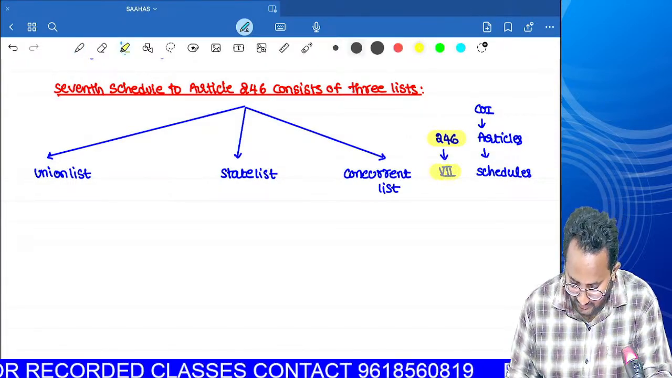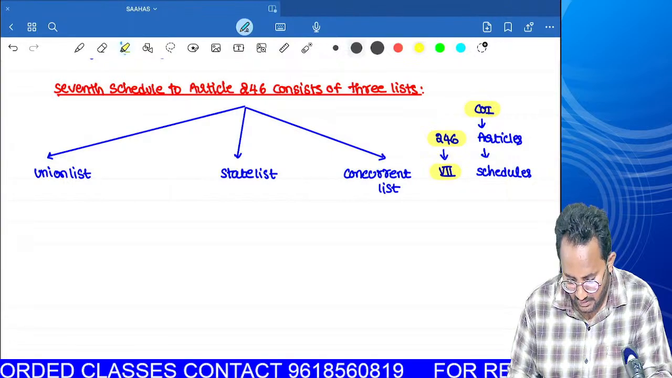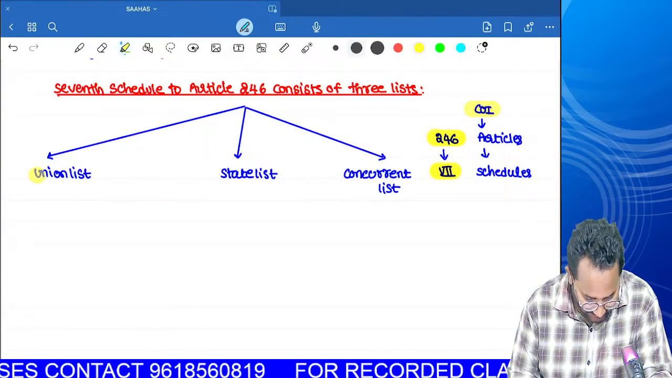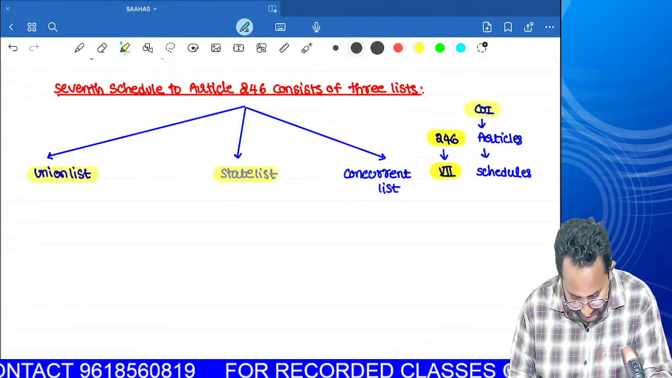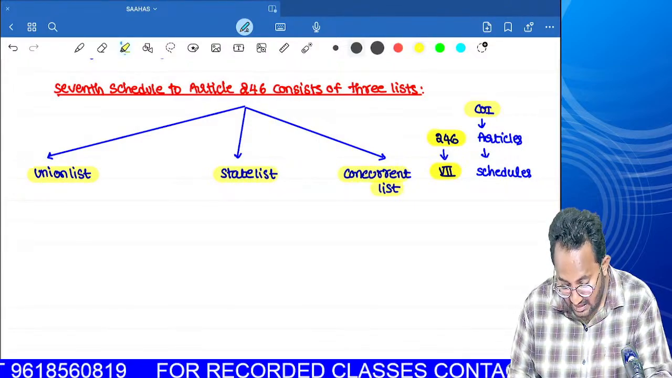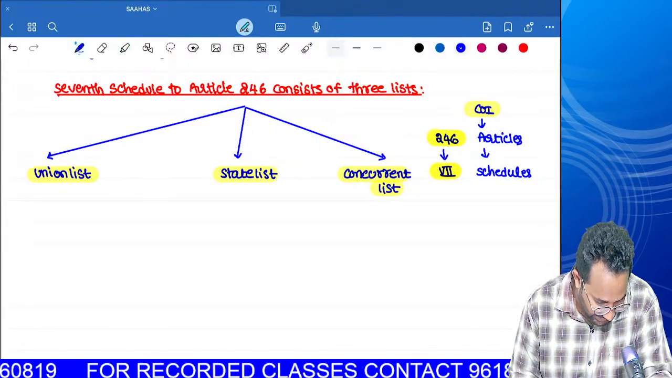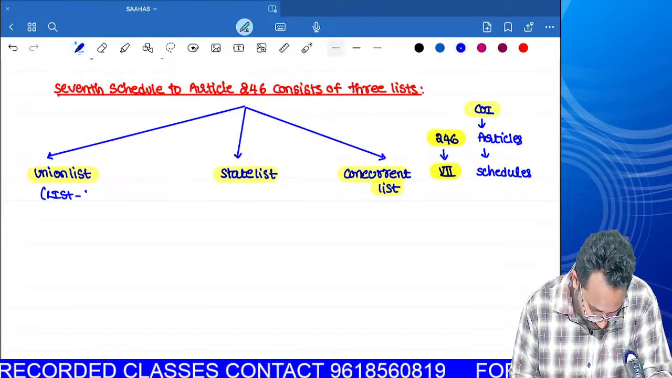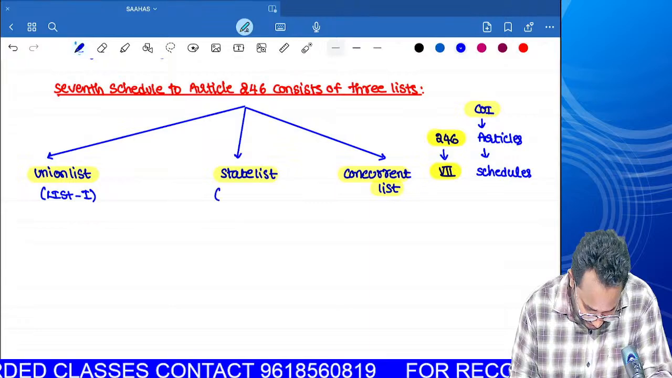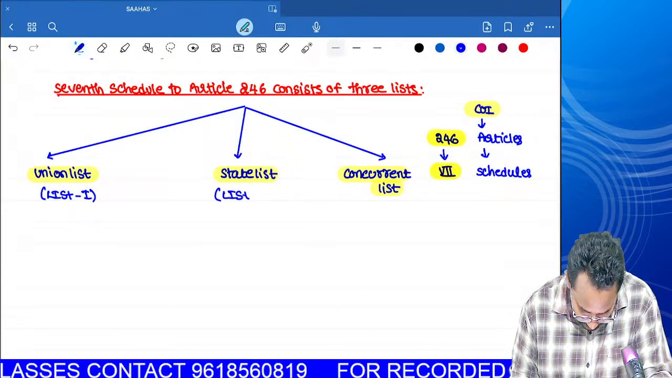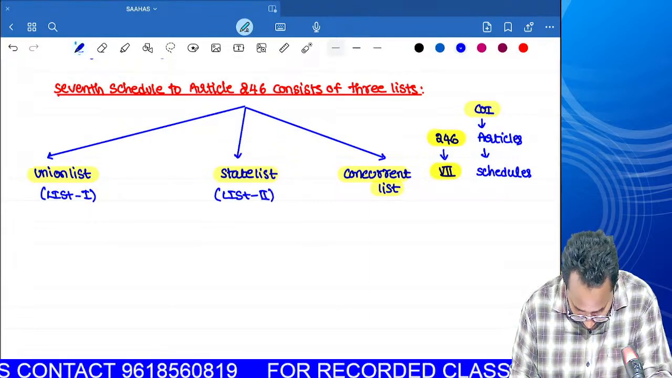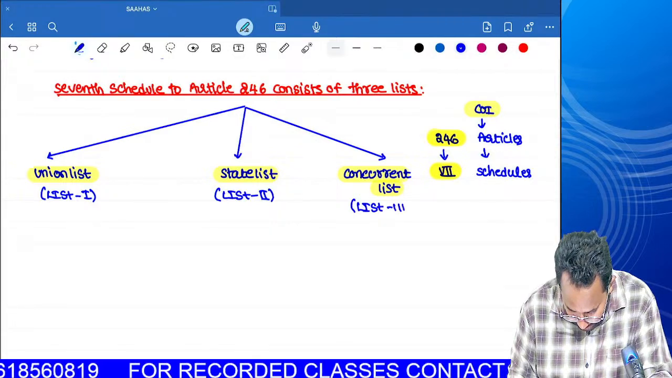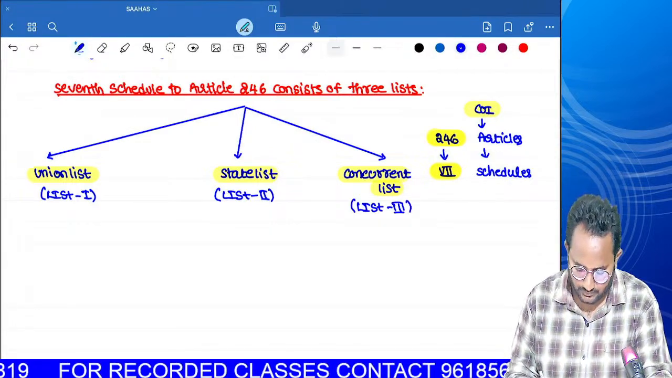So if you learn the flow: Constitution of India, within that Article number 246, within that the 7th schedule, having the 3 lists. We can call them the Union list, State list, Concurrent list. Or we have other names also: we can call them List 1, List 2, or List 3.